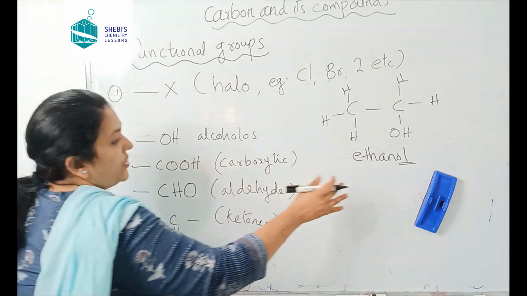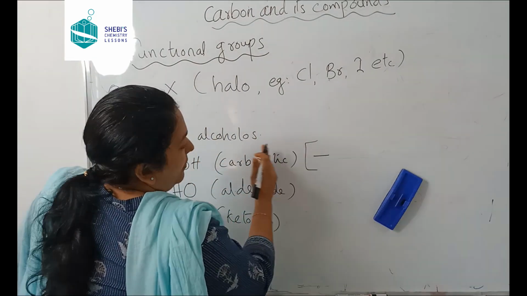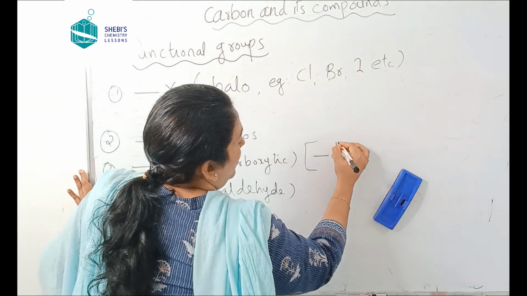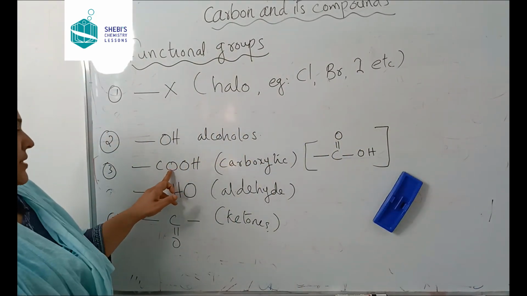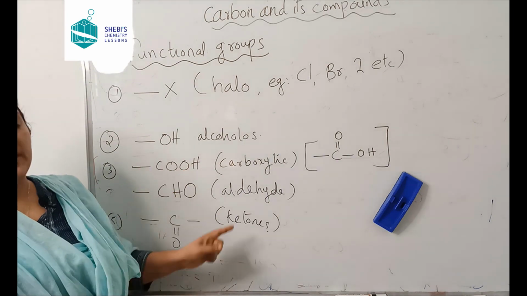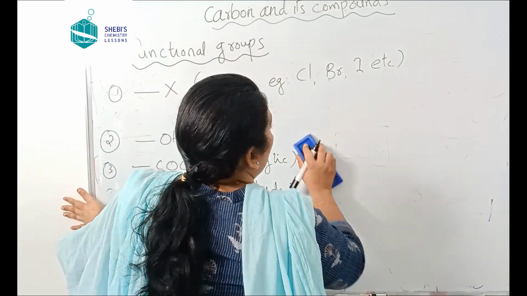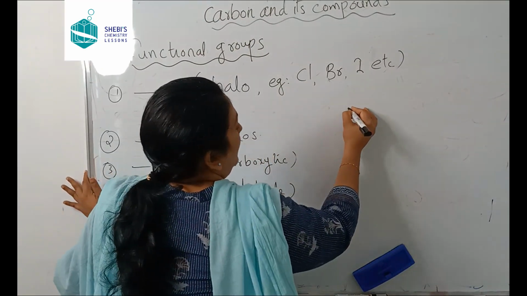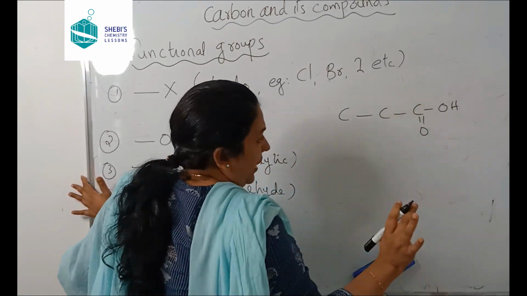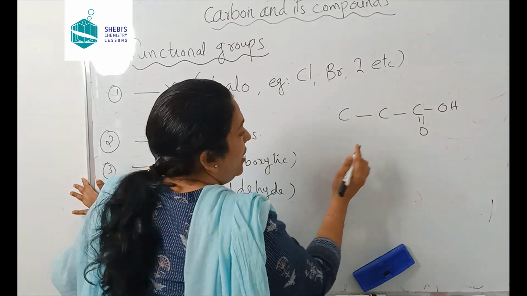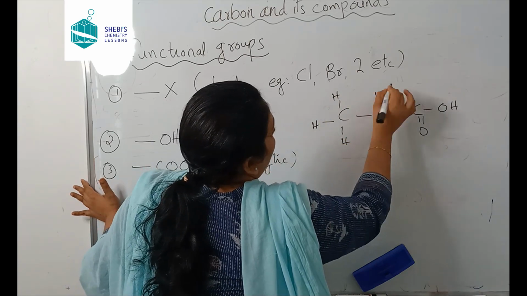COOH. The structure of COOH is this way. If you want to know the structure, one carbon chain will be attached here, C double bond O OH. So this is the actual structure, but simply we will write COOH. What is that? Carboxylic acid group. One example I'll show you. Suppose here, or simply you can write COOH. I told you this is the structure. Now, everywhere else, we will fill hydrogen atoms.